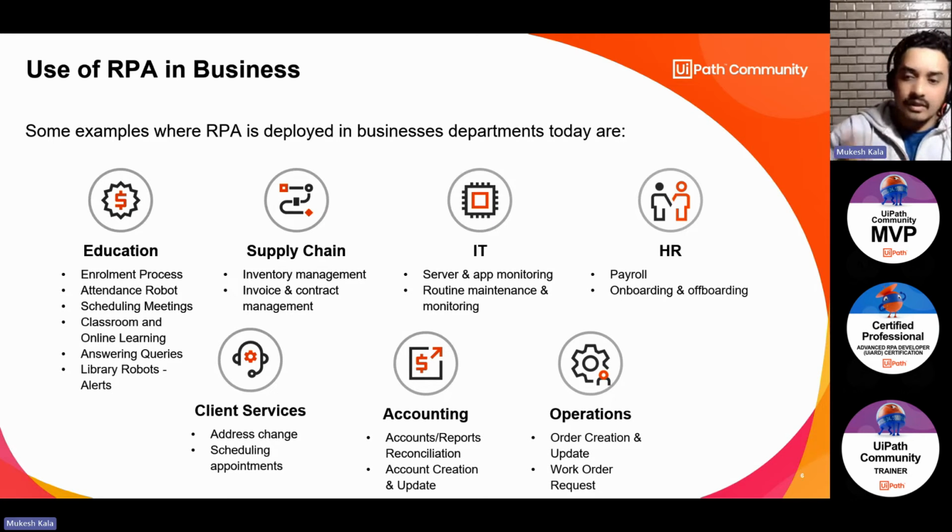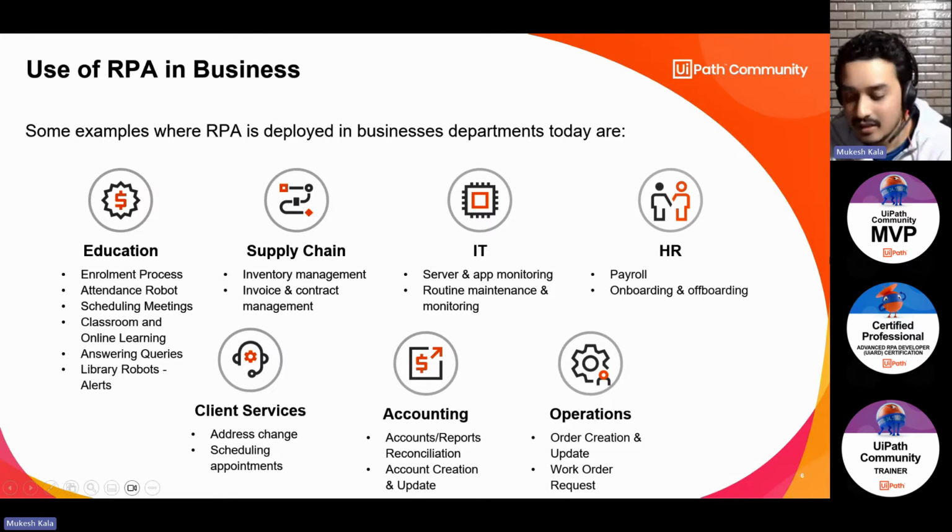Accounting, reconciliation, right? In a bank, a lot of transactions happen in a day, right? Debit, credit, credit, debit, stocks, debit, credit, debit, right? At the end of the day, if I want to do a reconciliation, I want to see which amount is debited, which is credited, right? I can do all these calculations with the help of a robot, right? So this is what robots can do, and trust me, these are only the examples which you as students can relate to. Okay, there are more interesting use cases which RPA can do.